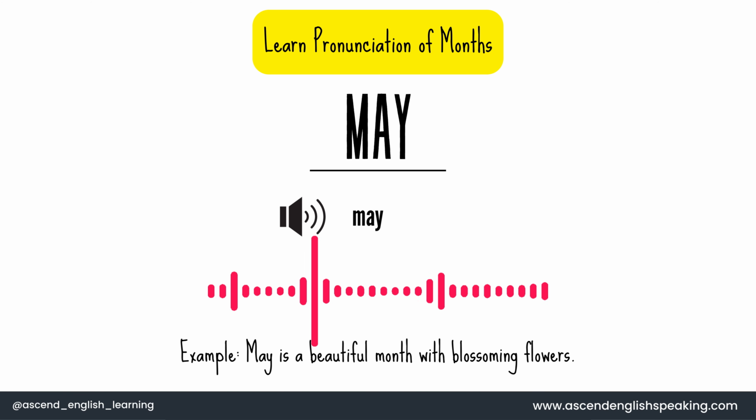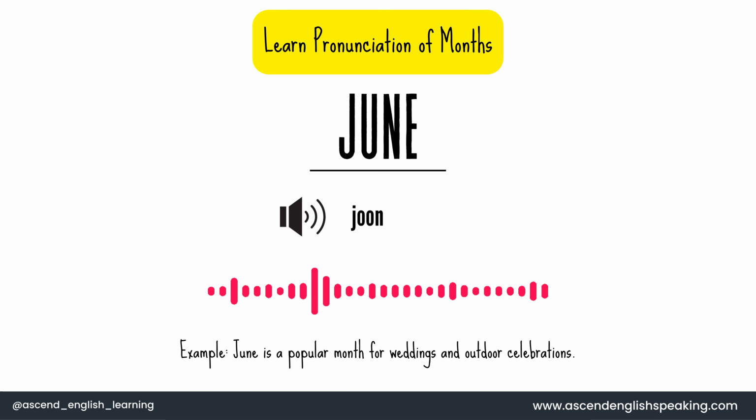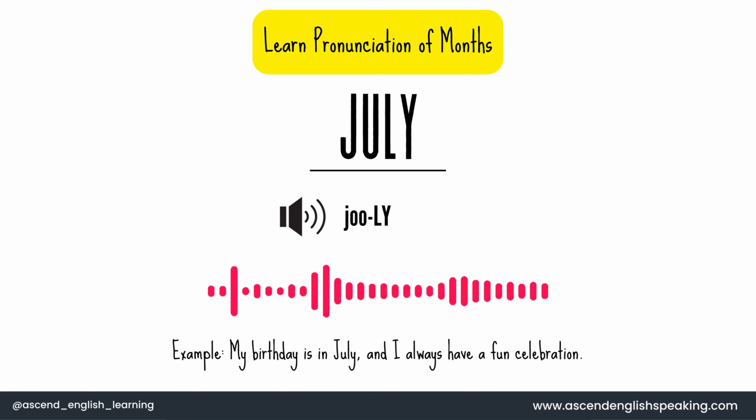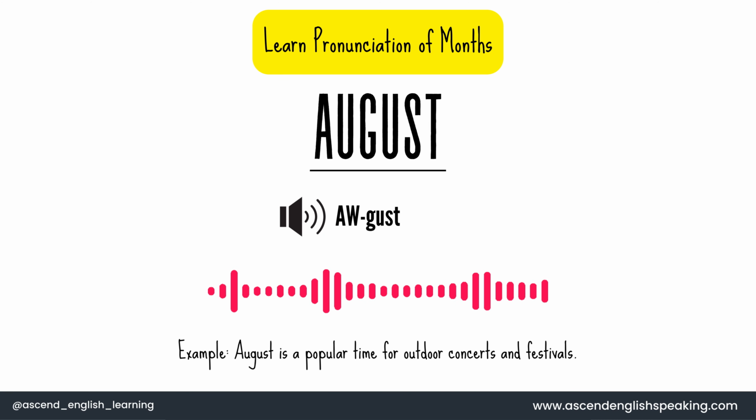May. Example, May is a beautiful month with blossoming flowers. June. June is a popular month for weddings and outdoor celebrations. July. My birthday is in July, and I always have a fun celebration. August. August is a popular time for outdoor concerts and festivals.